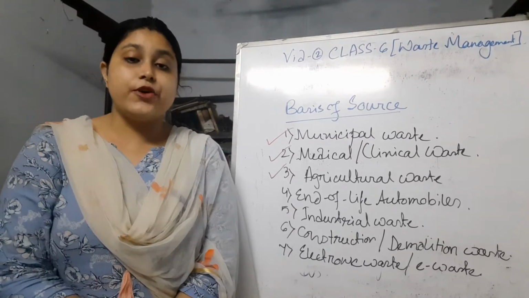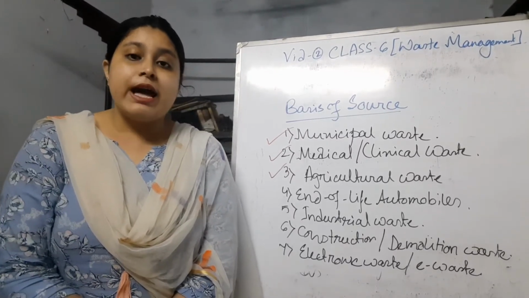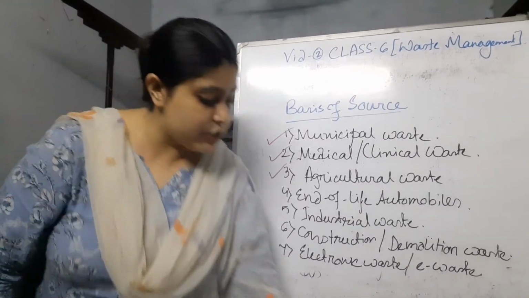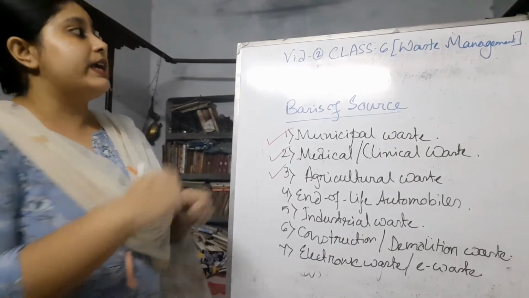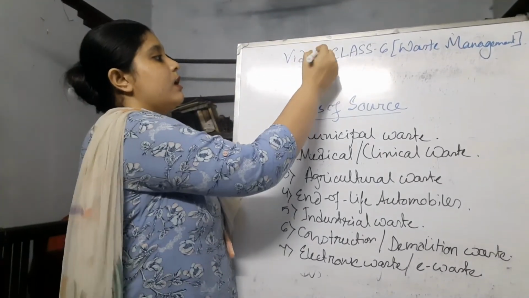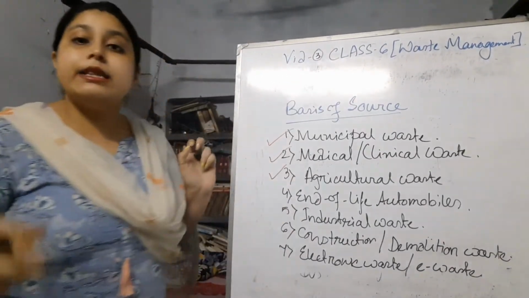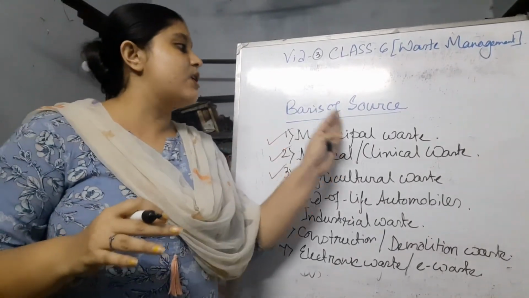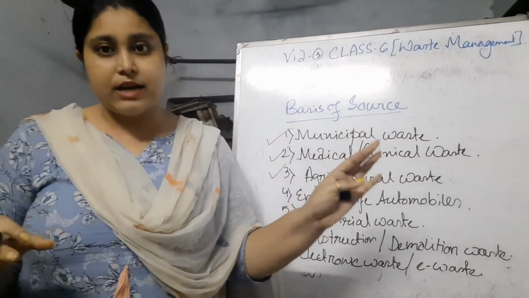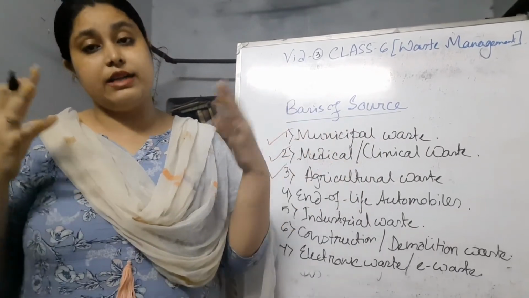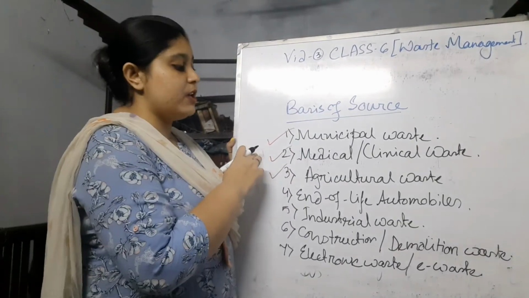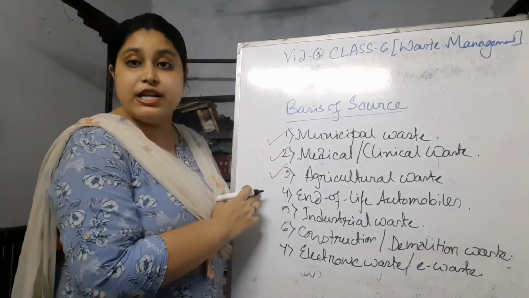This video is for class 6 physical science, and the chapter that I am going to discuss today is waste management, and this video is part 3. In the previous video, we started the classification of waste products on the basis of source, and we discussed municipal waste, medical waste and agricultural waste.